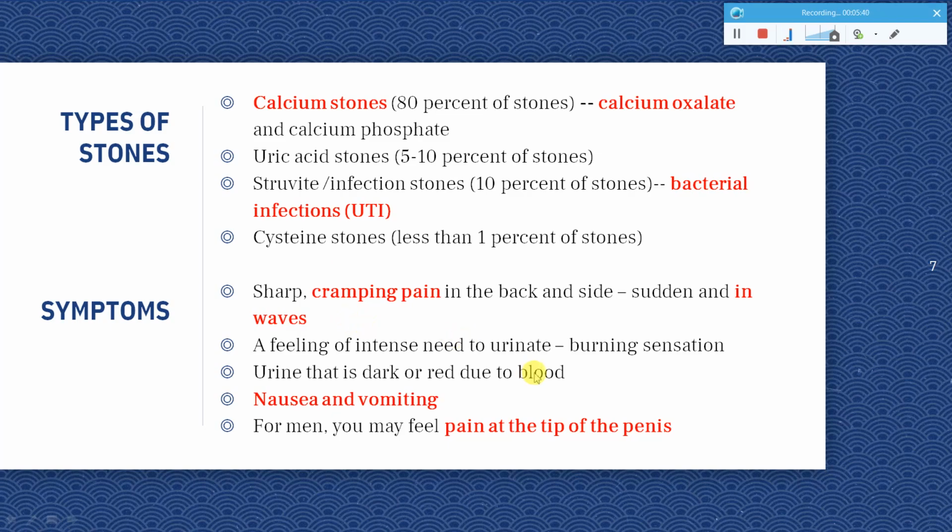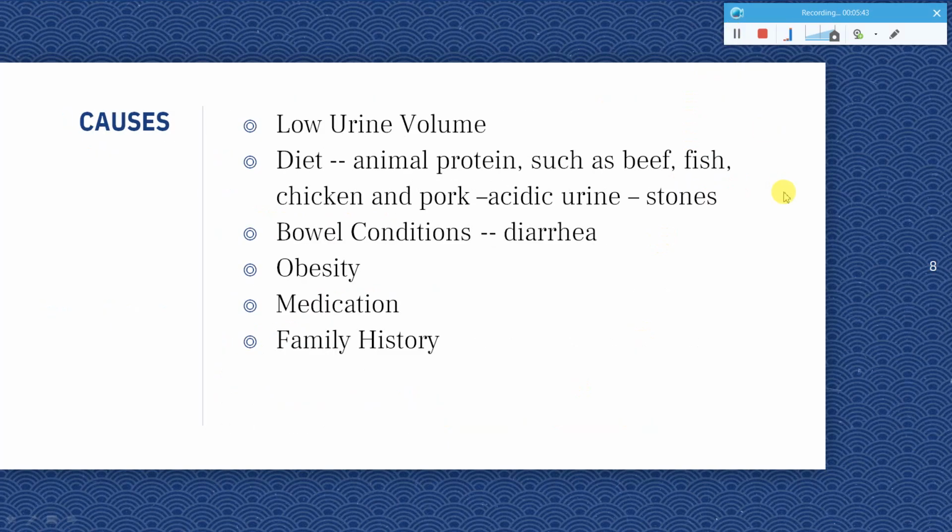So as I told you, because of low intake of water, that can lead to these issues. Even your food practices, like if you're having too much protein such as beef, fish, chicken, pork, your urine can become acidic, and this can be one reason for kidney stones to form. And obesity problems and sometimes medications, because if you have too many calcium tablets sometimes and not drinking enough water, that also can lead to stones, and family history also can lead to stones.